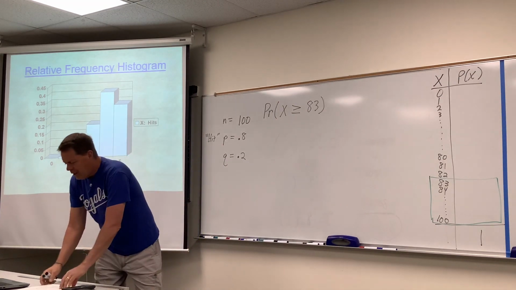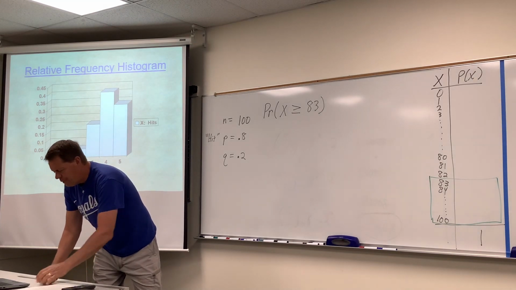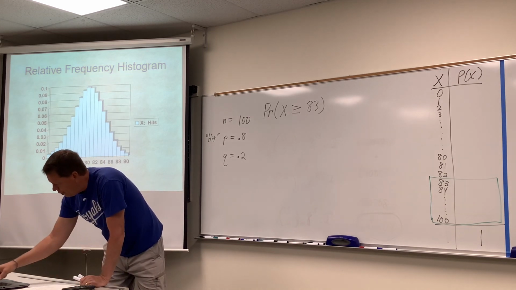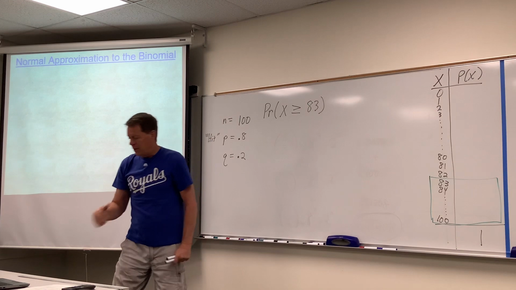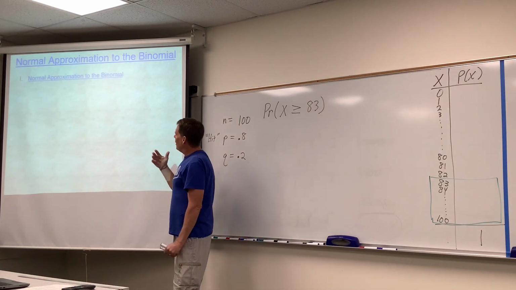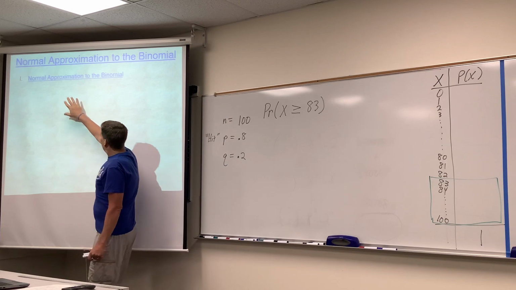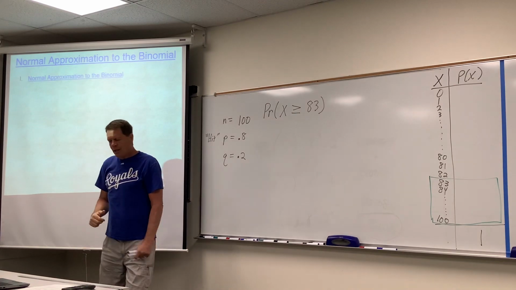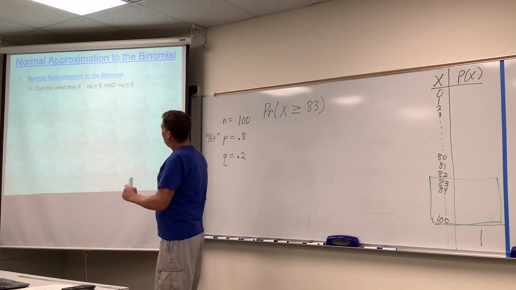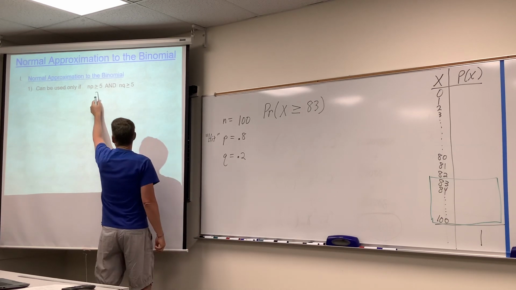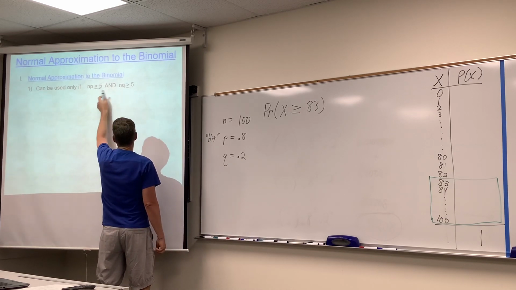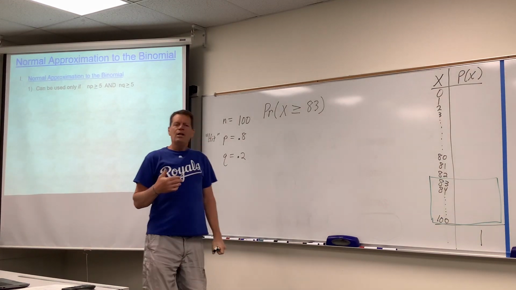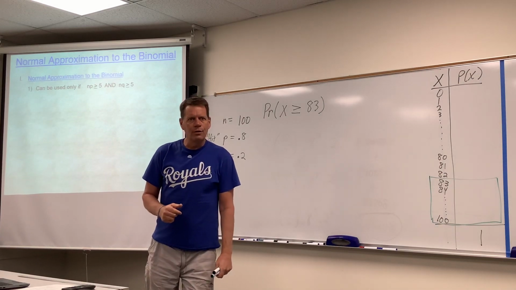So there must be some criteria that need to be met in order for us to use a bell curve as a substitute for the binomial. And here are the rules that very, very smart math people figured out. We can use a normal approximation to a binomial, a bell curve, as a substitute for a binomial experiment under the following rules. If n times p is greater than or equal to 5, and both of these have to be true, and n times q is greater than or equal to 5, then the mathematicians of the world say, yeah, it's okay to use a bell curve as a substitute.